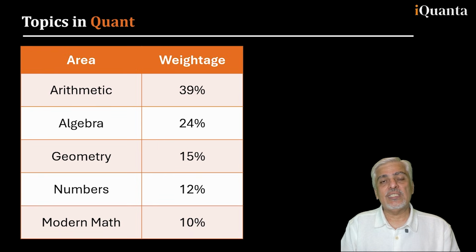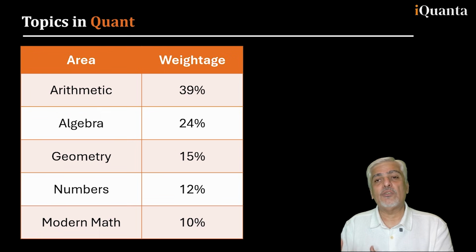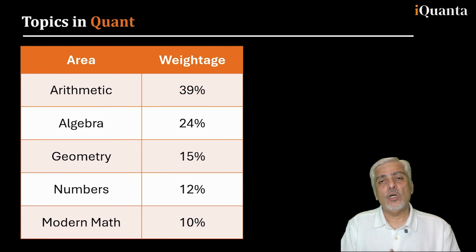Then there is number system or numbers as you would want to call it, which will include topics like HCF, LCM, a little bit of surds, indices, and so on. All these include 12%. And then there is modern maths, which is approximately 10%, which can have some amount of set theory, Venn diagram. CAT 25 had a direct question on Venn diagram and a little bit of permutation combination. Probability has gone down like completely in CAT. CAT does not ask probability at all. In fact, in CAT 24, there was something from permutation combination and a Venn diagram also. So the weightage is close to 10%.